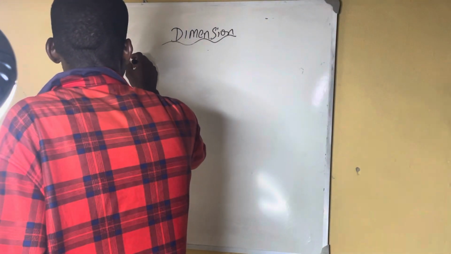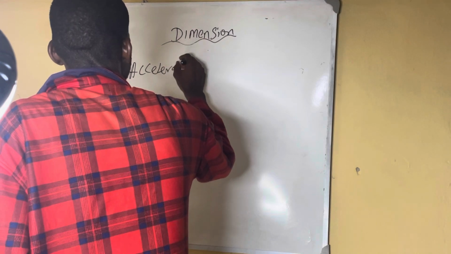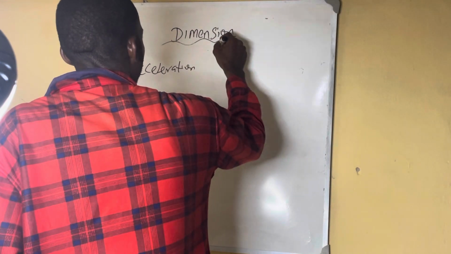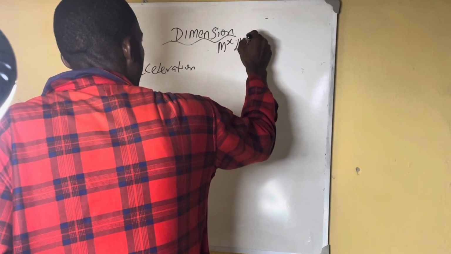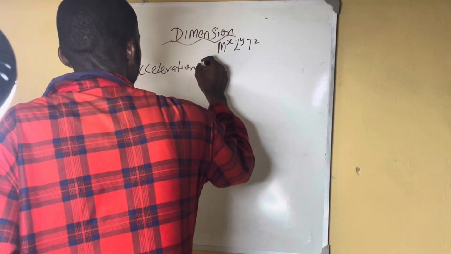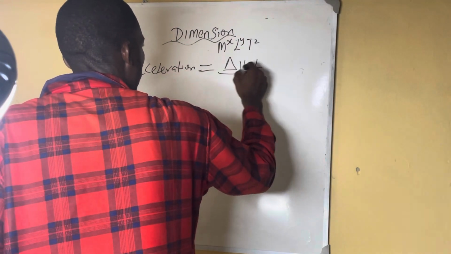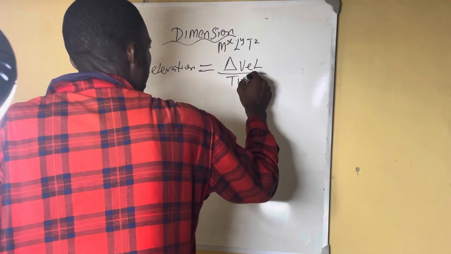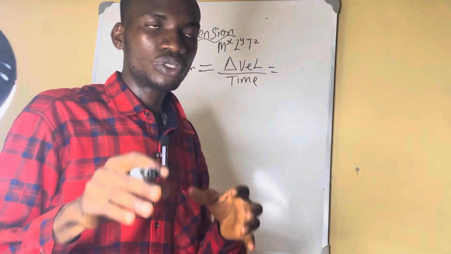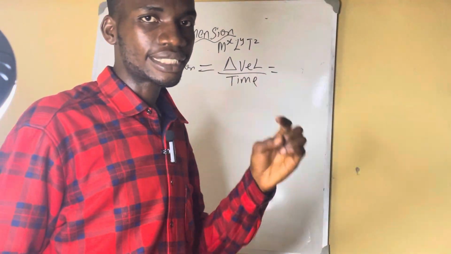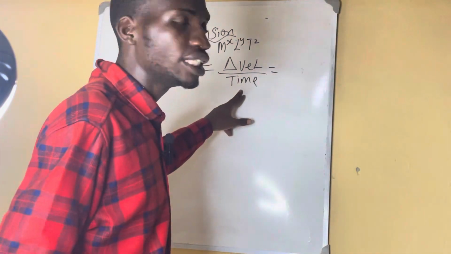Let's go for acceleration. Remember, you are going to express it in M^x, L^y, T^z. So acceleration, the formula is change in velocity all over time. Remember that dimension told us that once you have not gotten mass, length, and time, you start breaking it down. You start breaking it until you get it. You understand? So now we have only time.